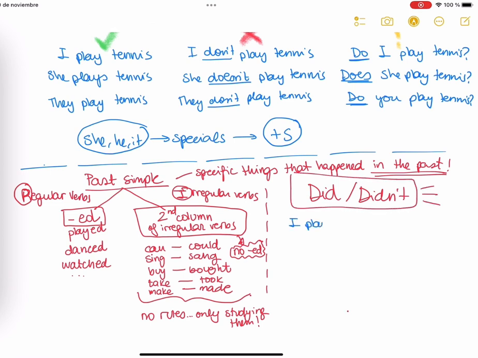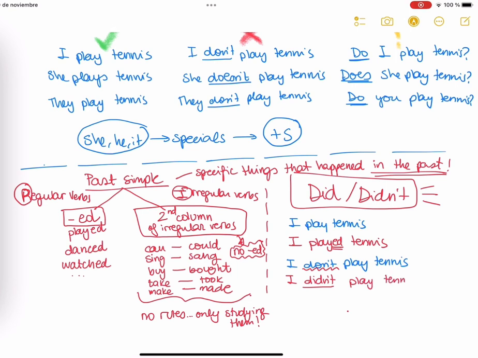For example, I say, I play tennis. What's the past of the verb play? We have to add ed. I played tennis. Now in negative, I don't play tennis. What is the past of don't? Remember we said it's didn't, so I didn't play tennis. We leave play exactly the same, okay? Because the past of do is did. So of don't is didn't.